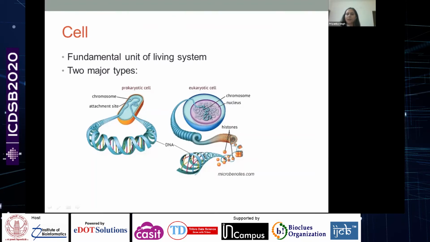The DNA in prokaryotes is circular, whereas in eukaryotes it's linear, and it is condensed with the help of packing protein. There are different levels of packing of the DNA in eukaryotes. There are certain membrane-bound organelles present in eukaryotes, like mitochondria and endoplasmic reticulum, which are absent in prokaryotes.